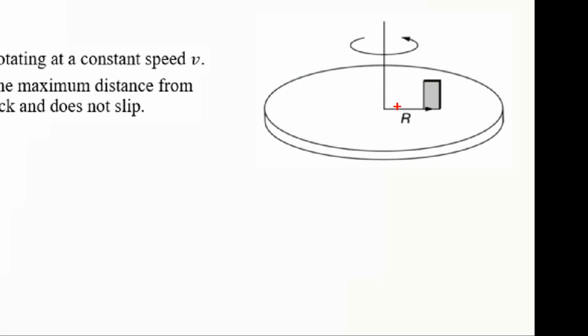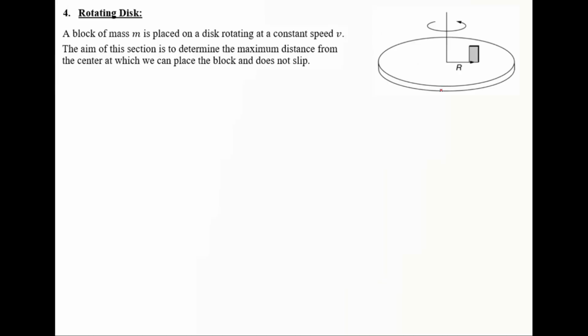Consider different points at different distances from the center: A, B, C, and D. As we start moving the block away from the center, we expect that at some point, at the edge of slipping, the block will start to slip away from the disk.